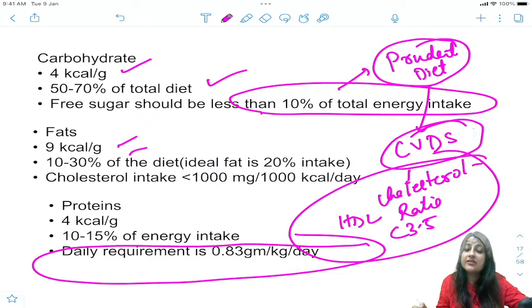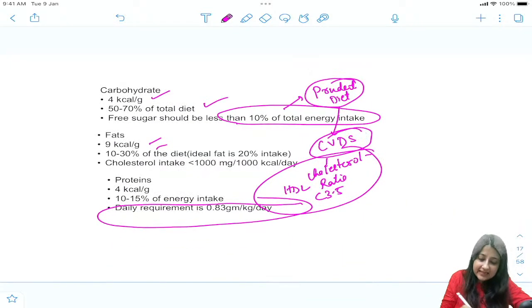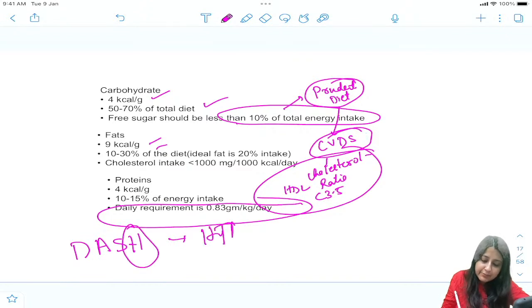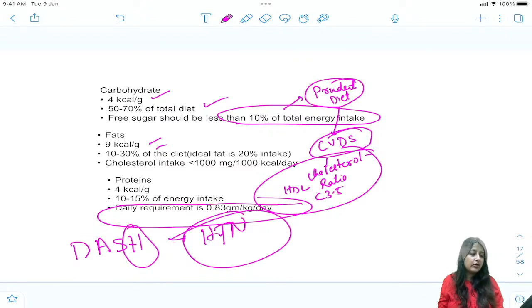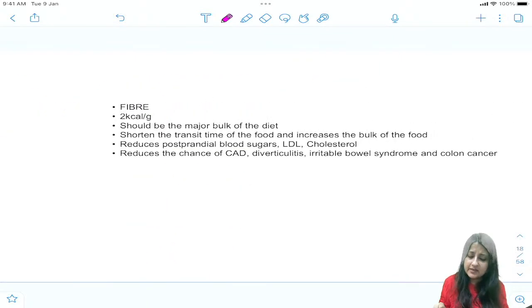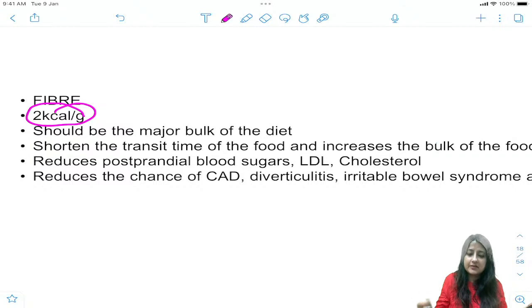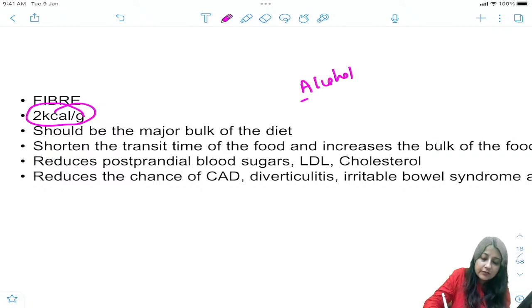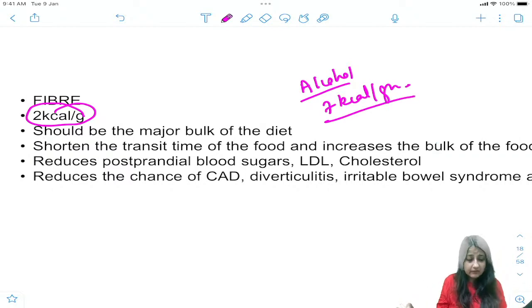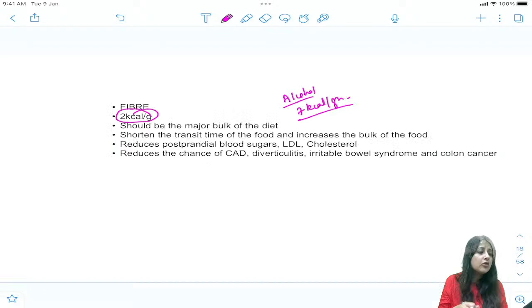ठीक है. Dash diet is for hypertension. Okay, somebody is asking dash diet. Dash diet होता है dietary approach to stop hypertension. अभी we'll see something when we talk about programs. We'll talk about dash diet, rule of halves, tracking phenomenon. ठीक है. Also look at this, guys. Fiber कितना energy देता है? 2 kilocalories per gram. Alcohol was how much? We just did it, 7 kilocalories per gram. Okay, and you all know fibers do what? They reduce chance of CAD, diverticulitis, irritable bowel syndrome. So all these are information yielding slides.